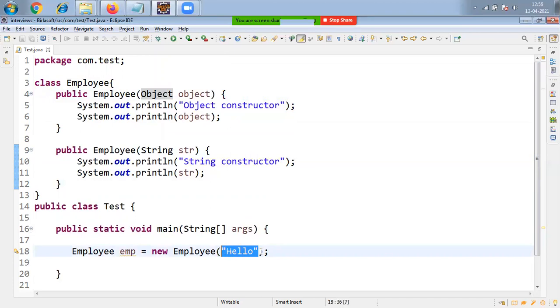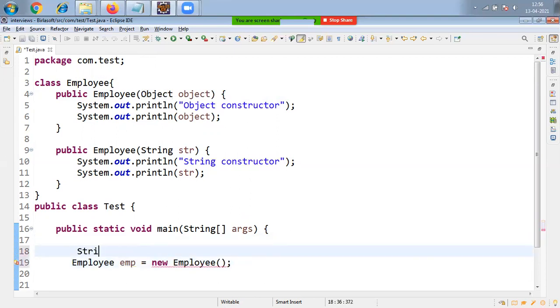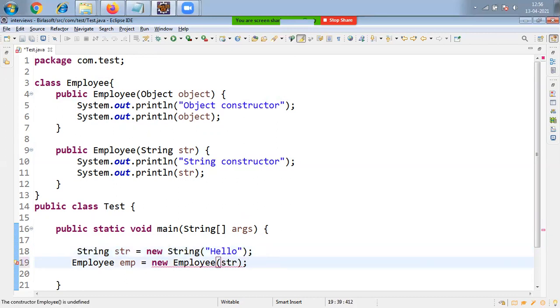After that, you may ask, boss, I don't want to pass the string like this. So I will create one object like this: String str = new String, and in this one I'll pass the string argument. Then I'll pass str. Then what will happen?